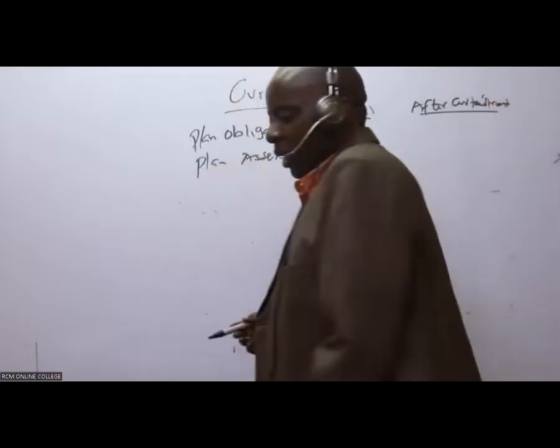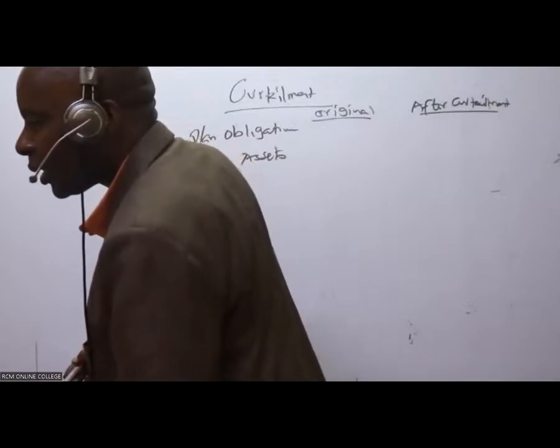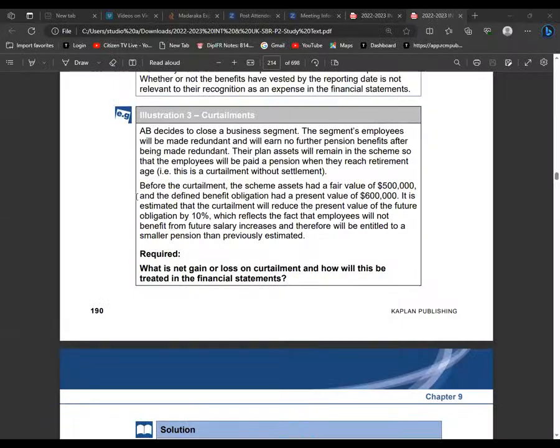Original, I hope you have been able to take the screenshot. The original, we are told before the curtailment, the scheme assets were 500,000. So plan assets, original, 500,000. And the obligation was 600,000.